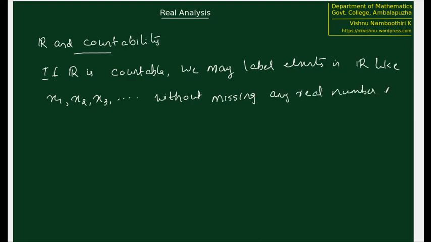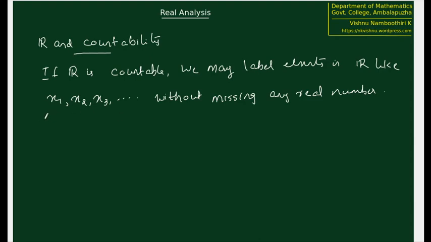This is what's meant by saying that R is countable. We may be able to label elements in R in the following way: x1 first element, x2 second element, x3 third element, etc., and this labeling will not miss a single real number.